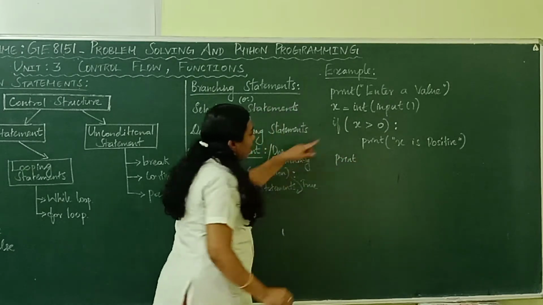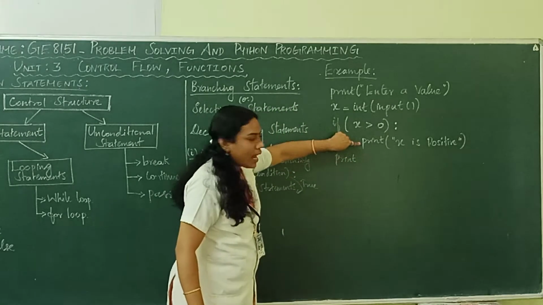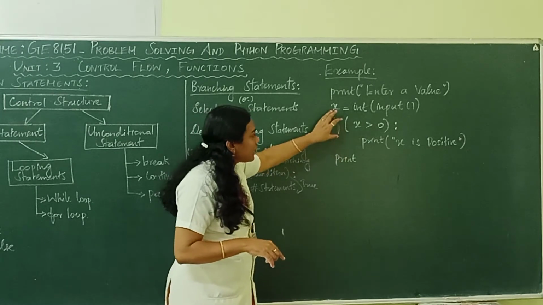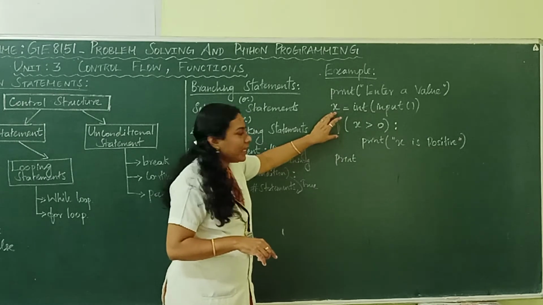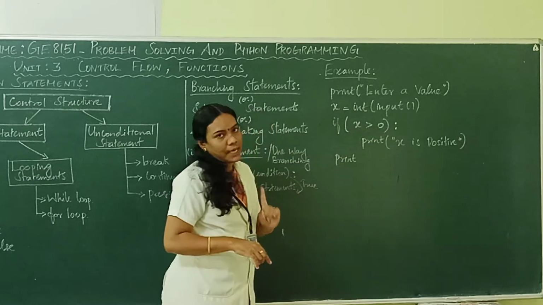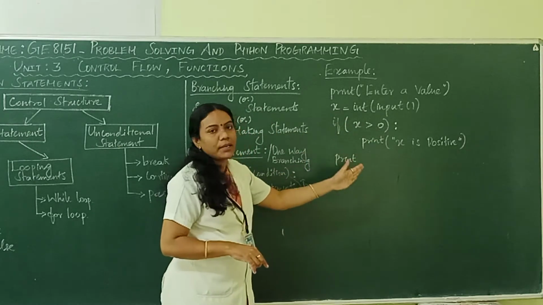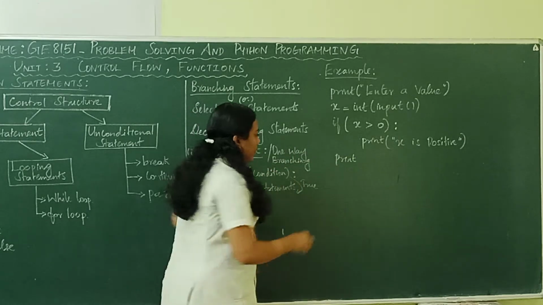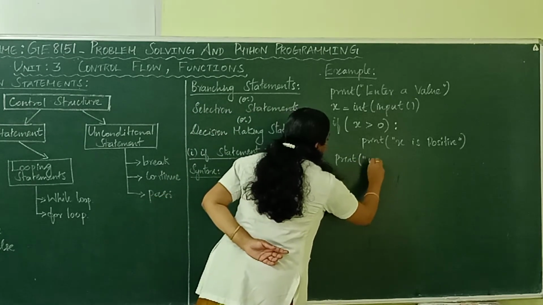So this is the indented space and this is the unindented space. Inside this particular if block, it contains only one print statement. The body of the if statement contains only one print statement. Followed by this, I write another one, end.